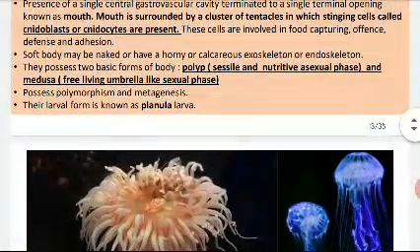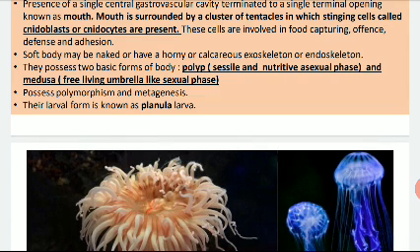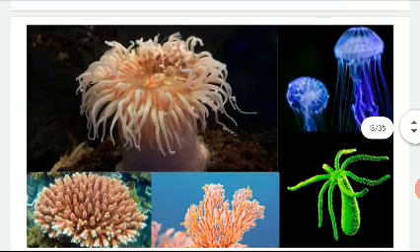Okay, and they possess polymorphism. Polymorphism means they can be present in numerous forms. And metagenesis is a part of the life cycle where they alternately complete the polyp and the medusa stage. Okay, and their larval form is known as the planula larva.